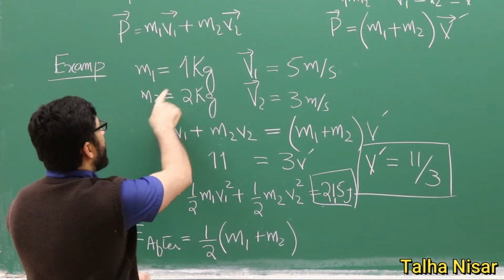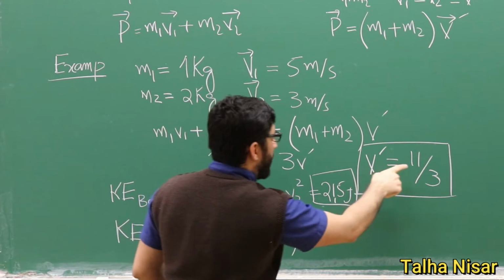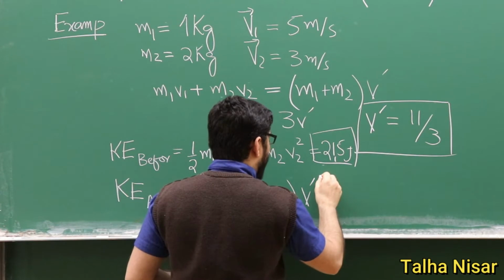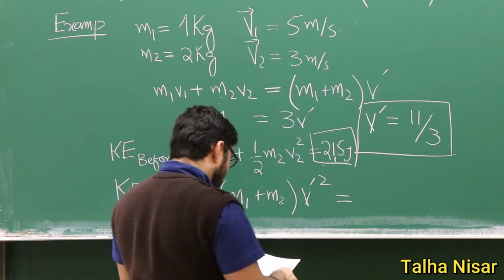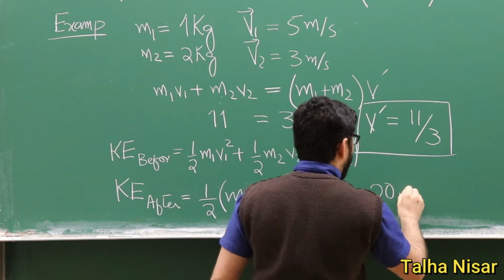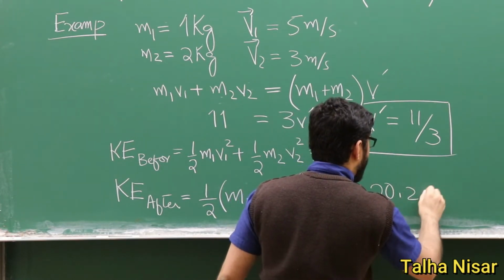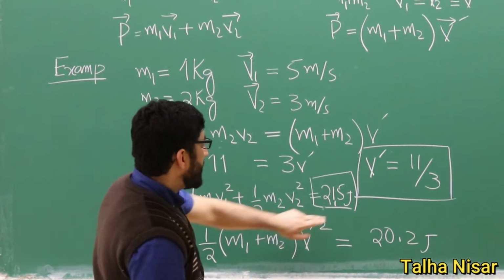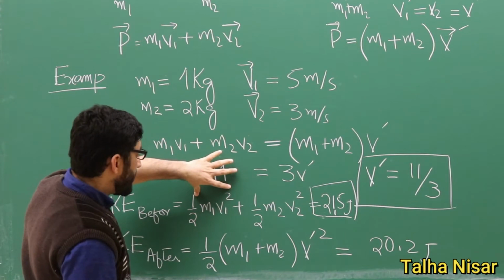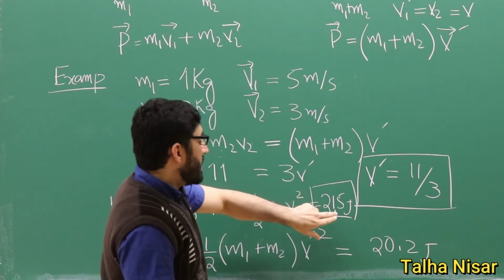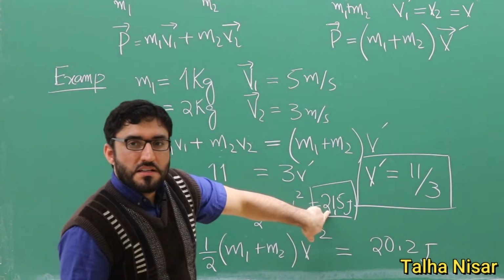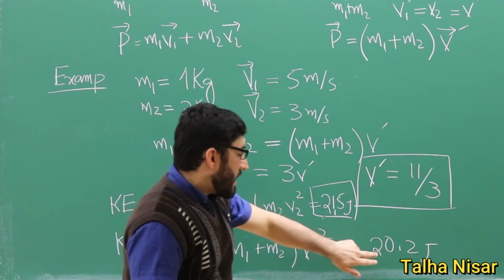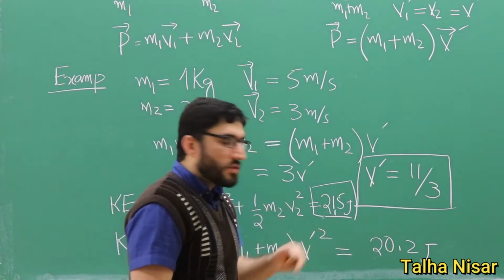We have mass 1, mass 2, and also the prime velocity, v prime, squared. If we put all these values in, we will get 20.2 joules. So what we see here is that before the collision, the system had a total kinetic energy, the particle 1 kinetic energy plus the particle 2 kinetic energy, of 21.5 joules. But after the collision, we can clearly see the kinetic energy is reduced.